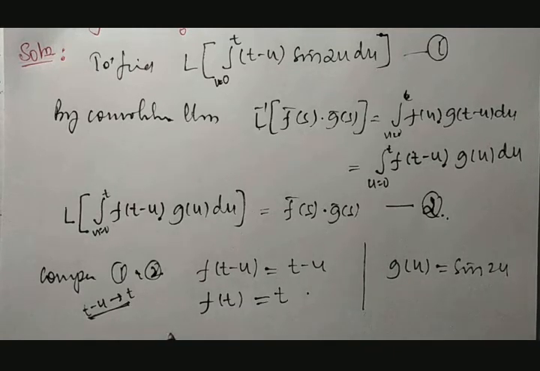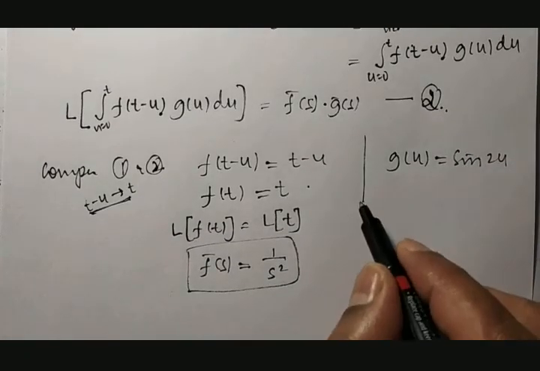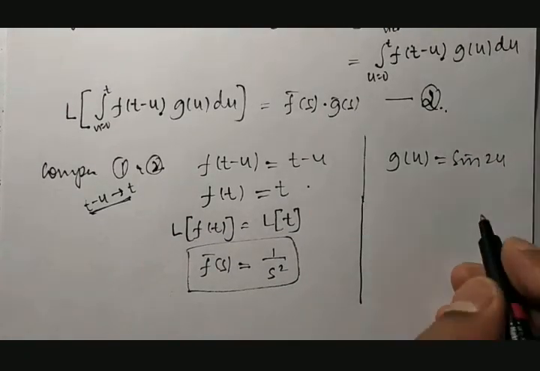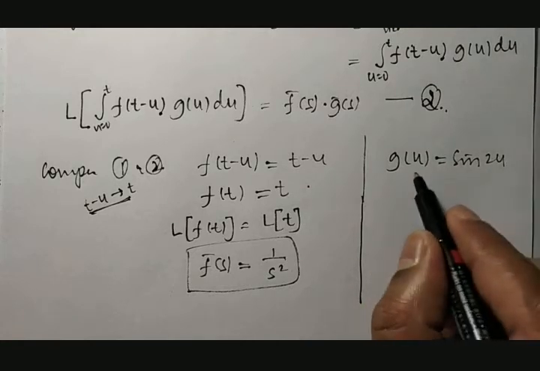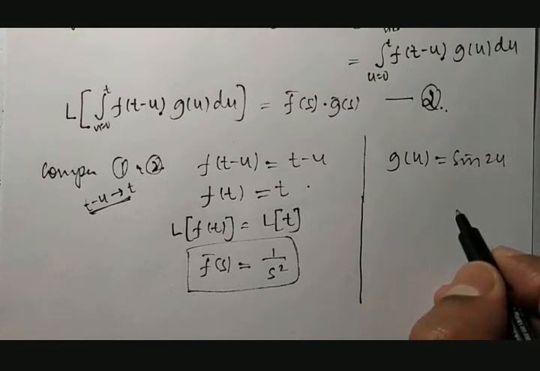Apply Laplace on both sides. Then the Laplace transform of f of t is equal to the Laplace transform of t. This is nothing but f bar of s, which is equal to 1 divided by s square. Similarly, here g of u is equal to sine of 2u.